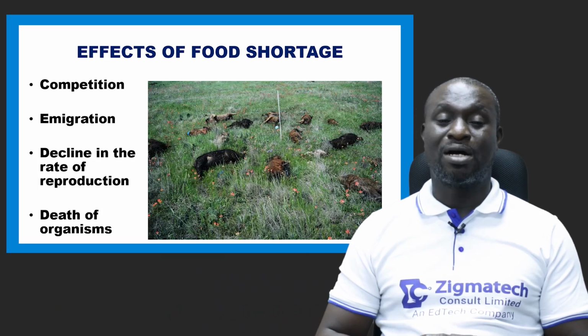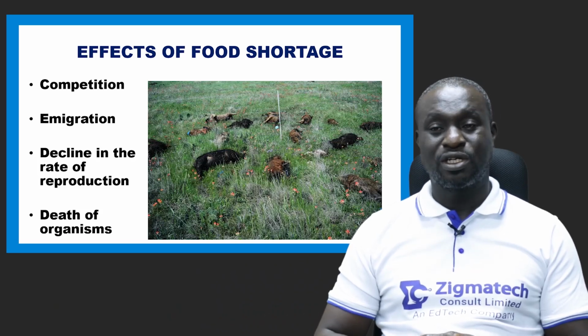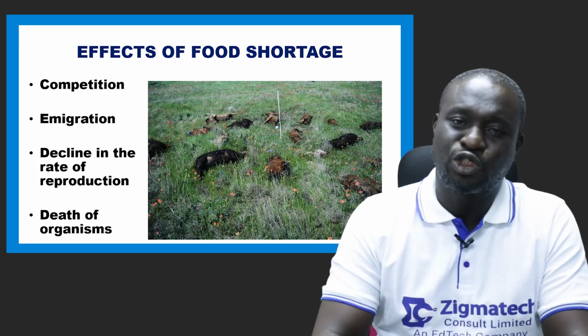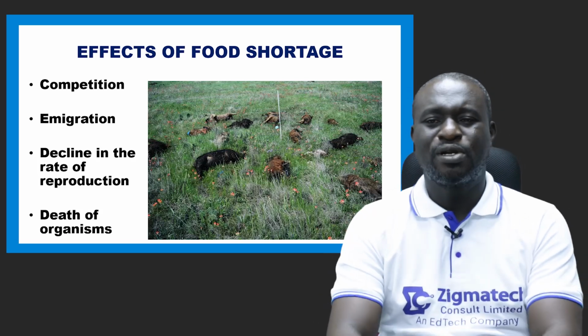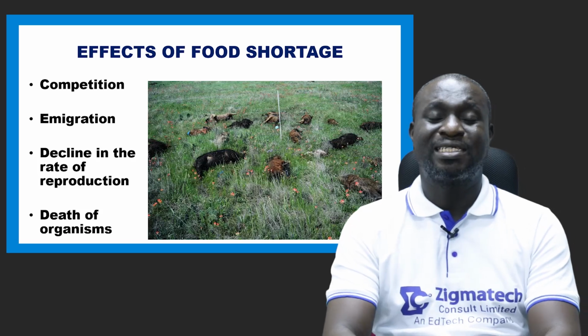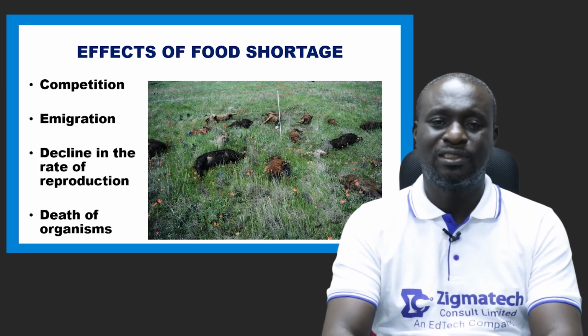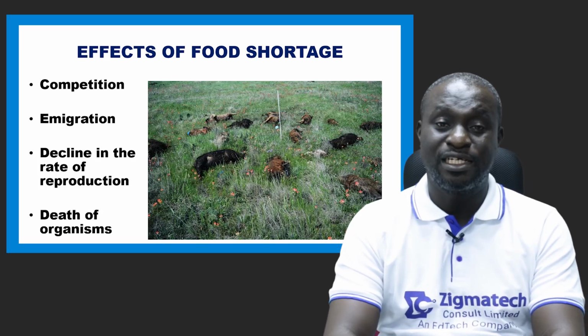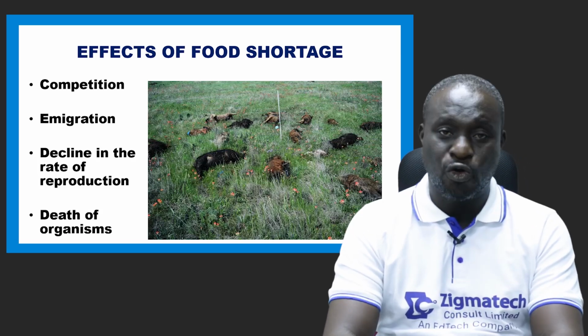Another one, it brings about emigration, because living organisms will start leaving that particular area and looking for other places where they can source food. It also brings about a decline in the rate of reproduction, and finally it can also lead to death of organisms.